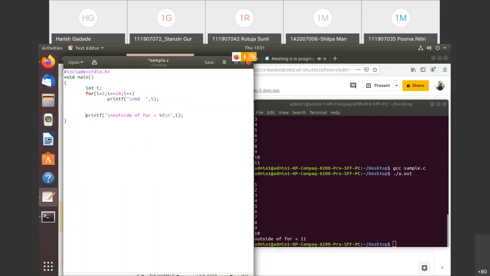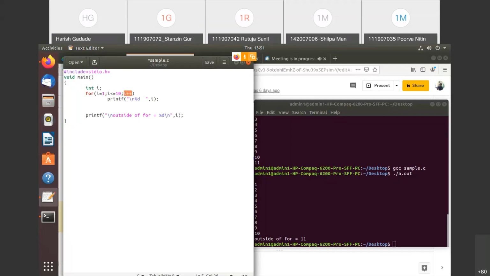Now see, you can modify this one. Simple. Suppose I just want to print the even or odd numbers. So how do I print even or odd numbers? As I have started from 1, if I just change this value here, i plus plus means I am just incrementing it by 1.